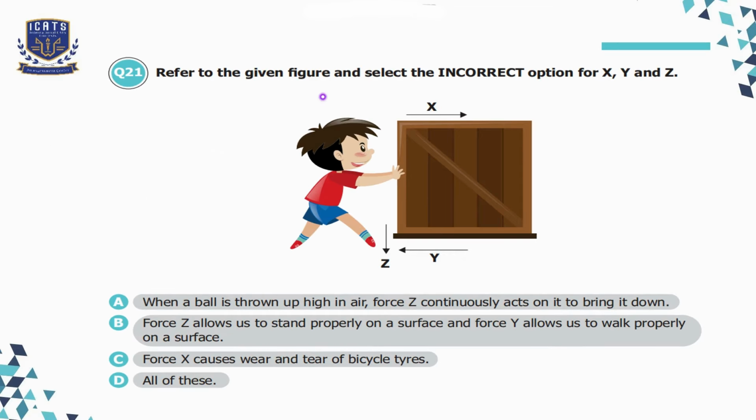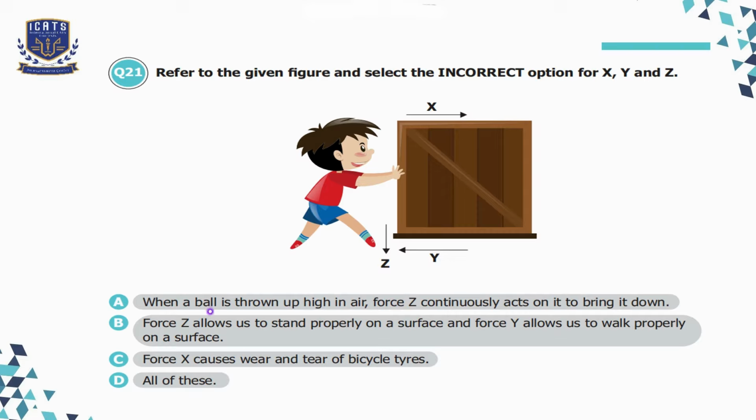Question number 21, refer to the given figure and select the incorrect option for X, Y, and Z. So here X is a horizontal force to the right, represents the force applied by the child to push the box. Y, horizontal force to the left, likely represents friction opposing the motion. And Z is a vertical downwards force, represents the gravitational force acting on the box. So now let's see our options.